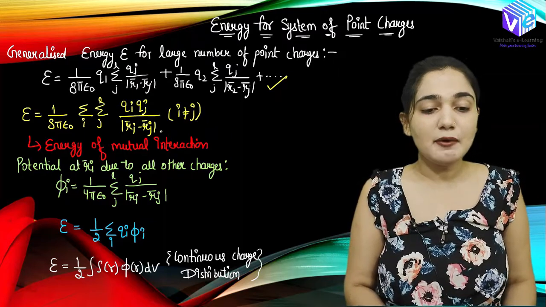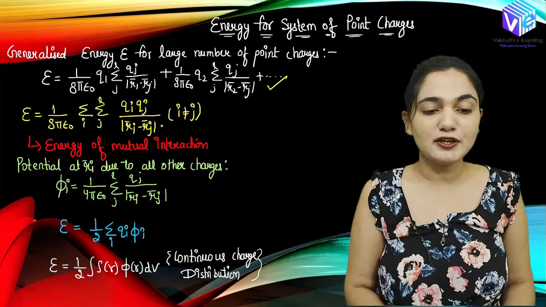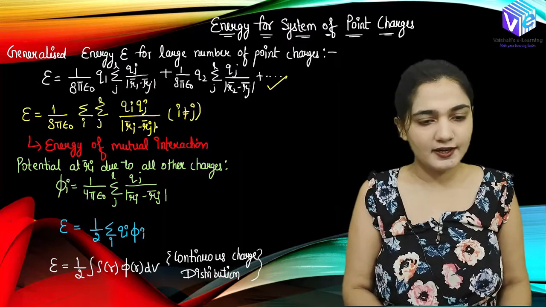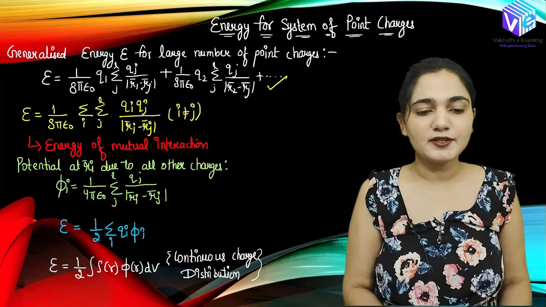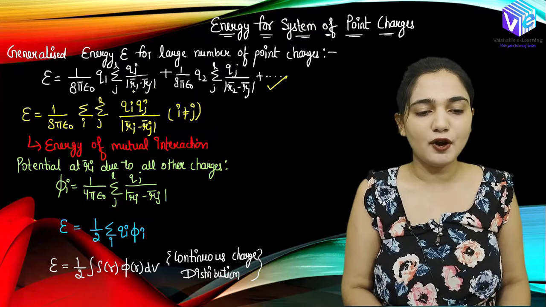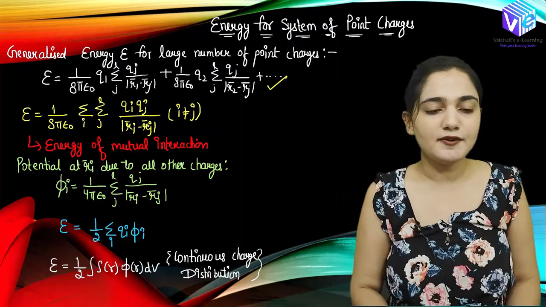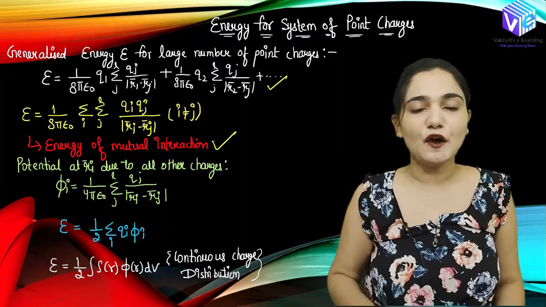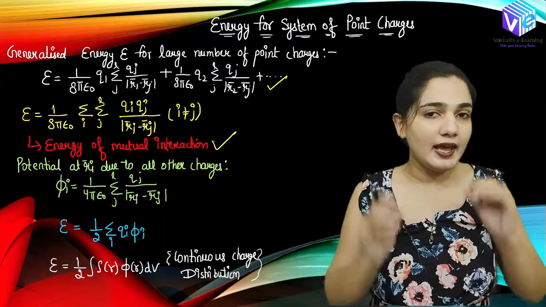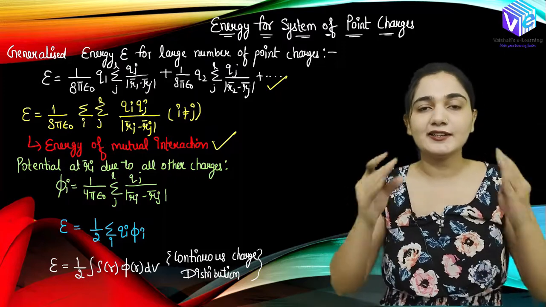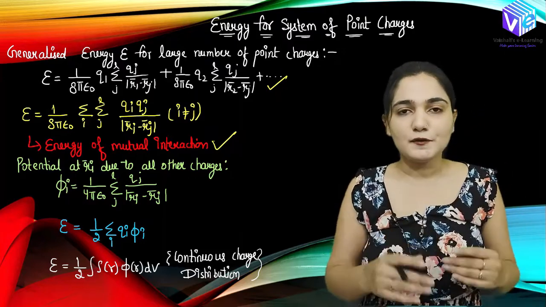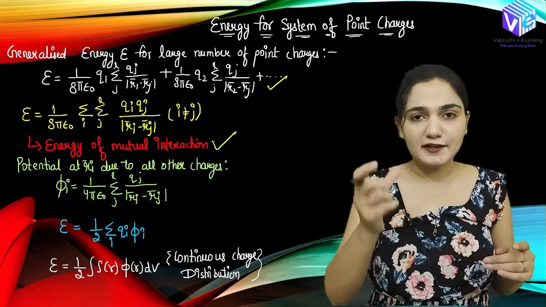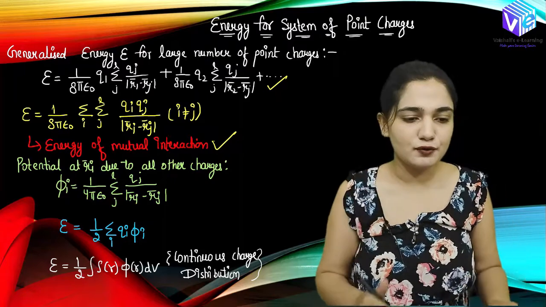So this is how we can get the generalized formula, and here I will not consider i is equal to j. When I consider i is equal to j, the denominator will be 0. That is not there, right? And every time I was subtracting a different R from the R1, right? So here we will not be having i is equal to j, and this is the energy of the mutual interaction. Here I have not considered the self energy, right? So we have only considered the energy due to the interaction of two charges.